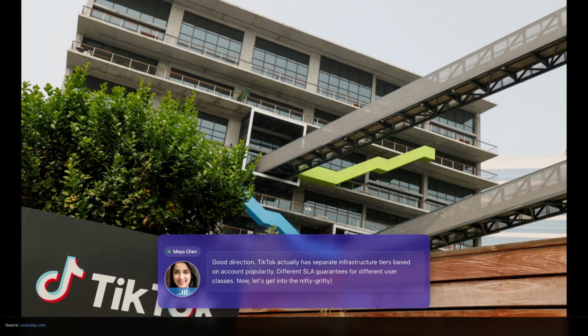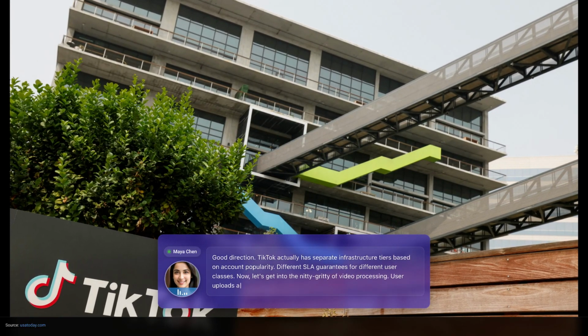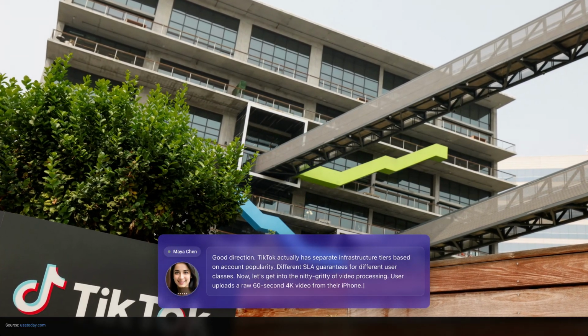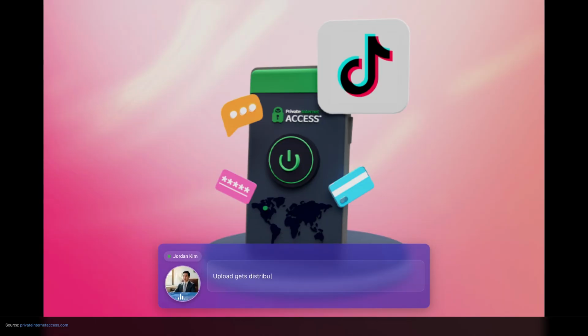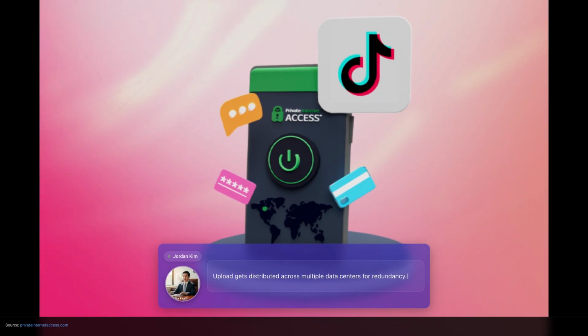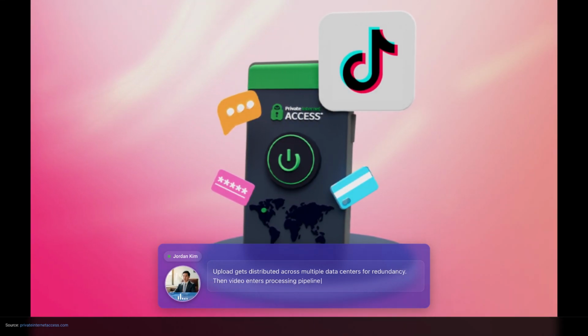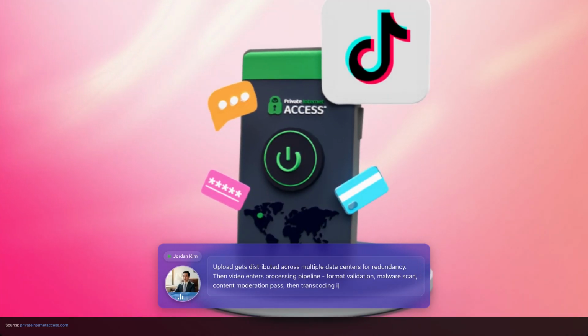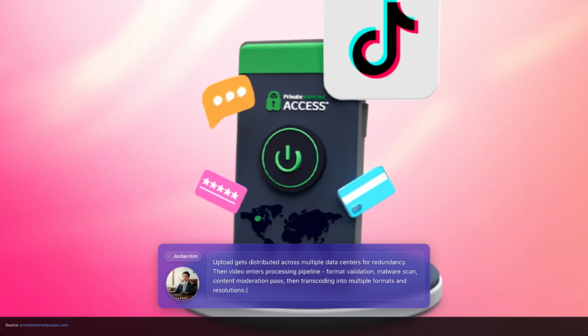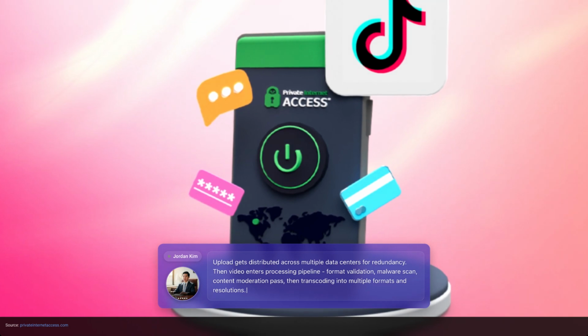Now let's get into the nitty-gritty of video processing. User uploads a raw 60-second 4K video from their iPhone. Walk me through what happens. Upload gets distributed across multiple data centers for redundancy. Then video enters processing pipeline: format validation, malware scan, content moderation pass, then transcoding into multiple formats and resolutions.